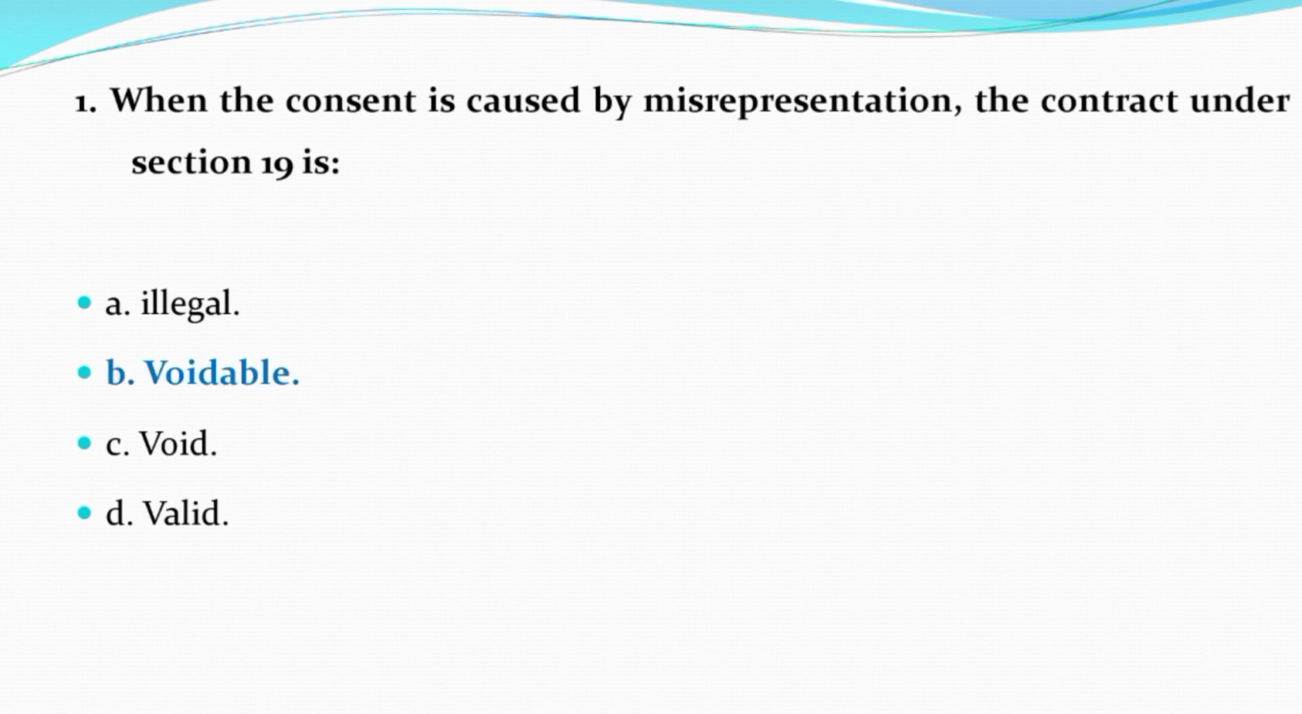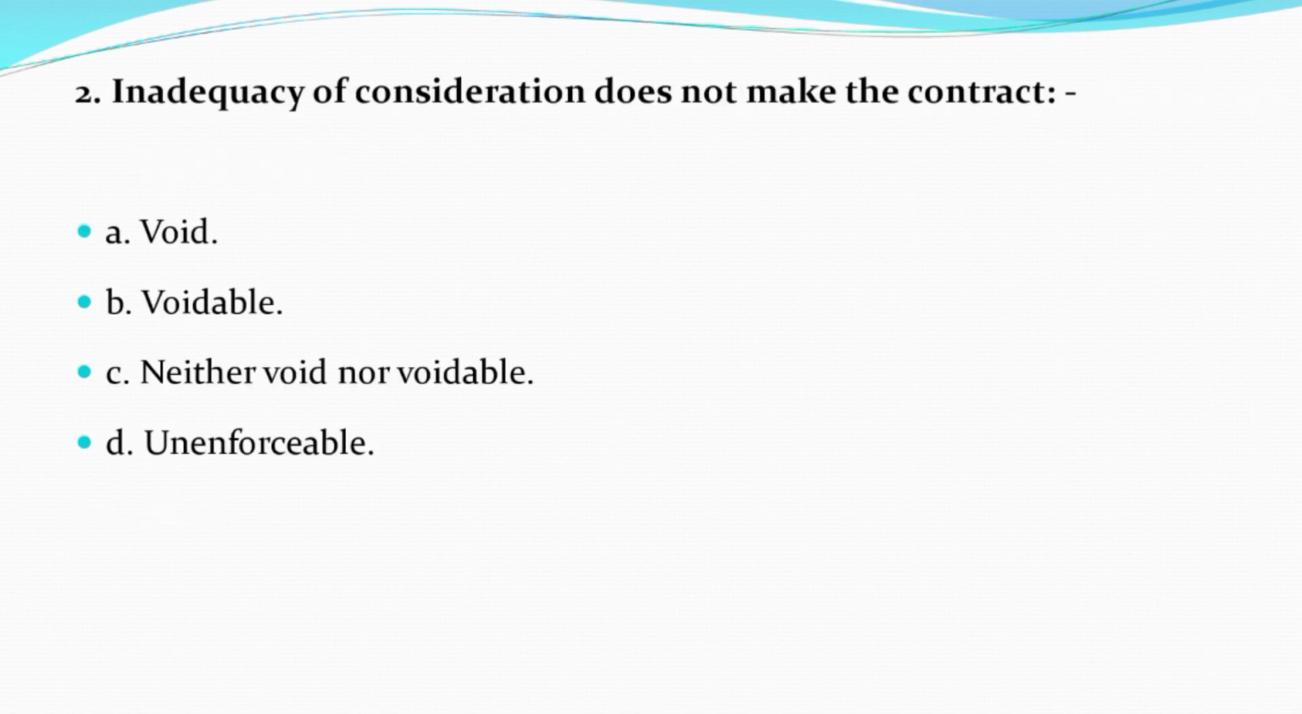Now next question. Question number 2. Inadequacy of consideration does not make the contract option A void, option B voidable, option C neither void nor voidable, option D unenforceable. And the correct answer is option C neither void nor voidable.